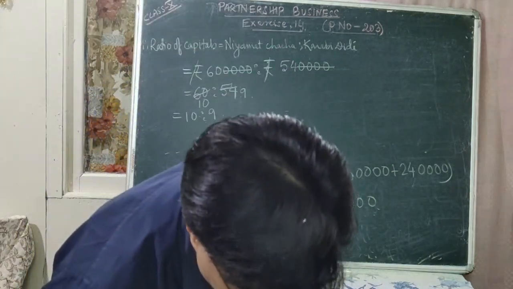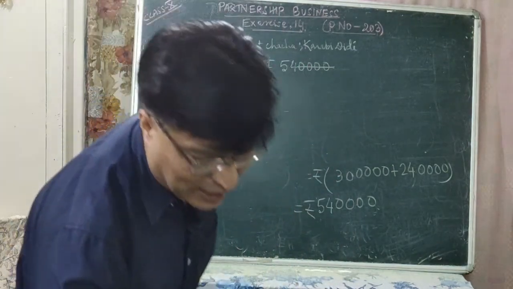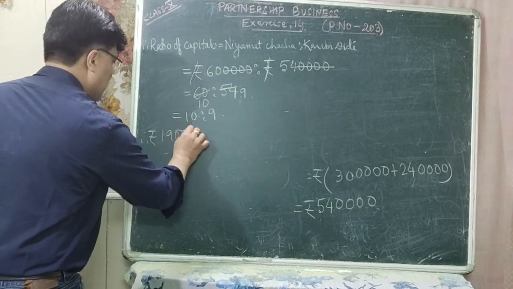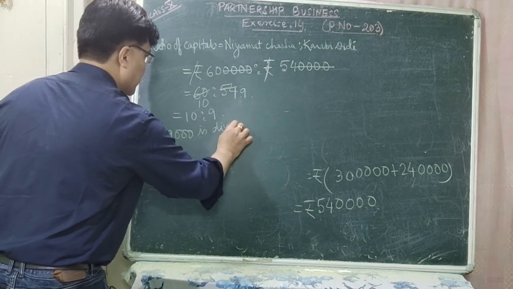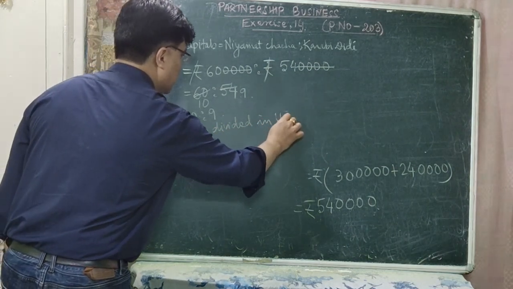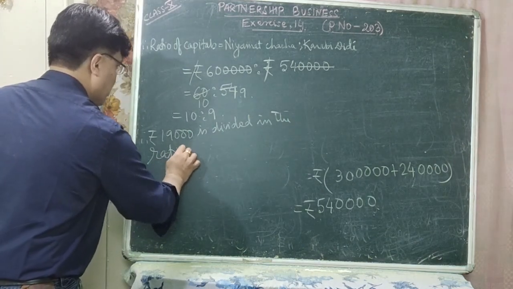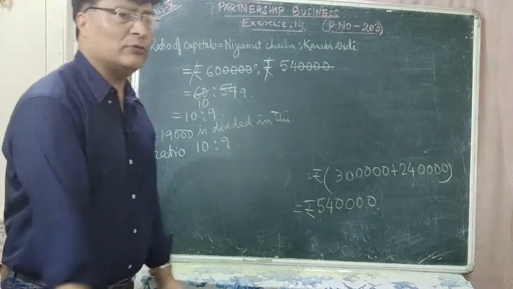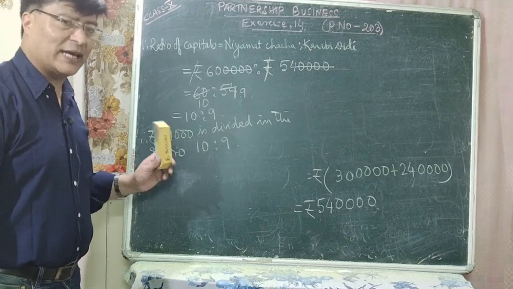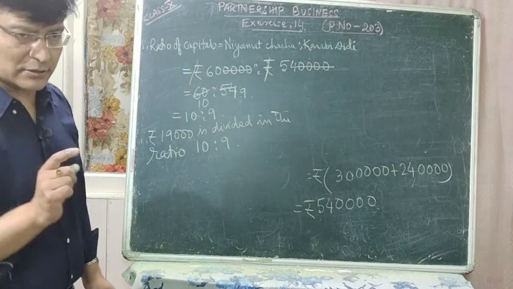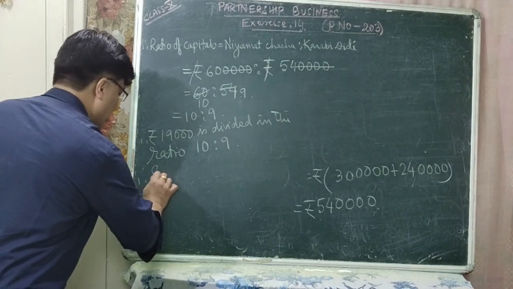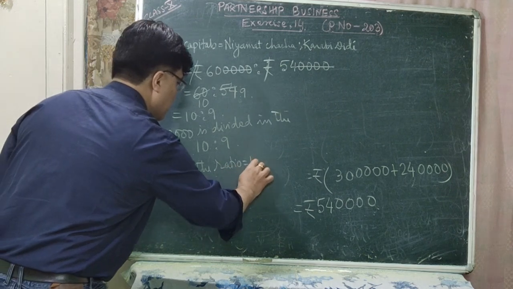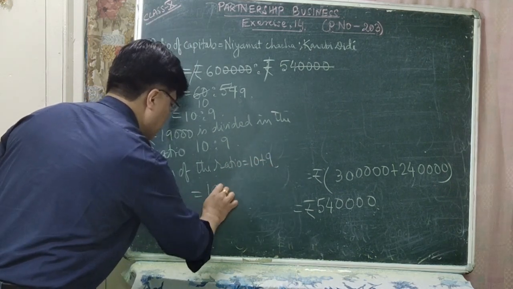Now what was the total profit? The total profit was rupees 19,000. So now therefore rupees 19,000 is divided in the ratio 10 is to 9. Now how can you divide this 19,000? This 19,000 is divided in the ratio of their capitals. Now we have to find out the sum of the ratio. What is the sum of the ratio here? 10 plus 9, which is equal to 19, right?